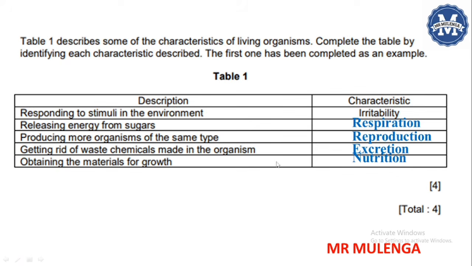So these are some of the characteristics of living organisms. We have irritability, respiration, reproduction, excretion, nutrition, movement. We also have growth. We also have movement, like I've said, and the cells. So make sure that you know all these characteristics of living organisms.